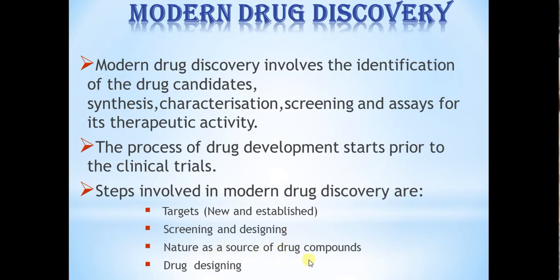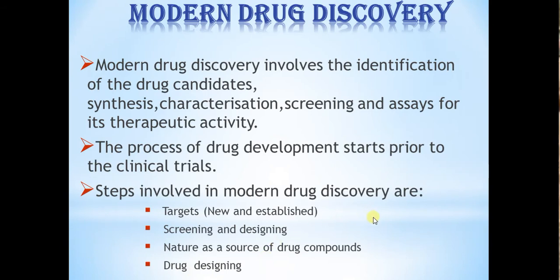Then nature as a source of drug compounds. So we'll select the nature. Which nature? Suppose we are extracting the drug compound from a marine source, then it will come under marine natural source. If we are taking from plants, then it is a plant natural source, animals, or any other natural source.